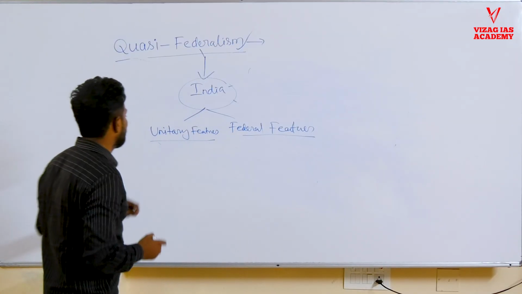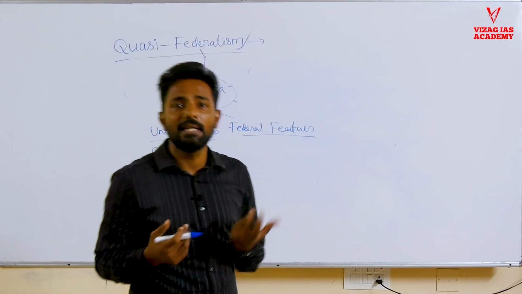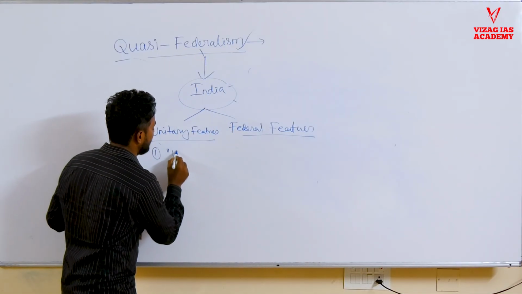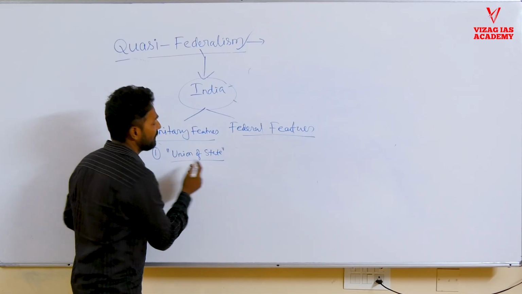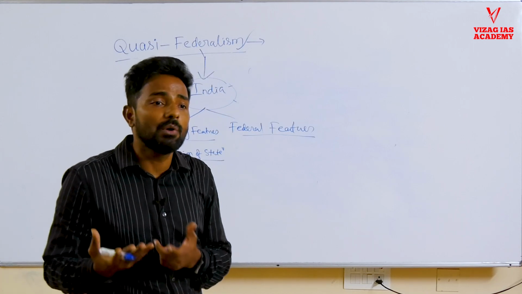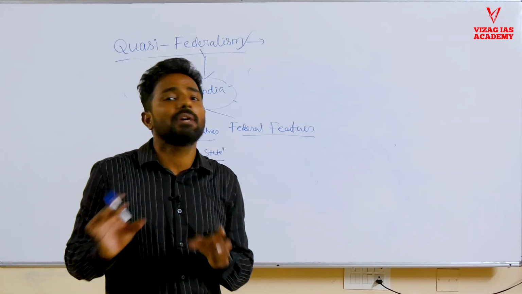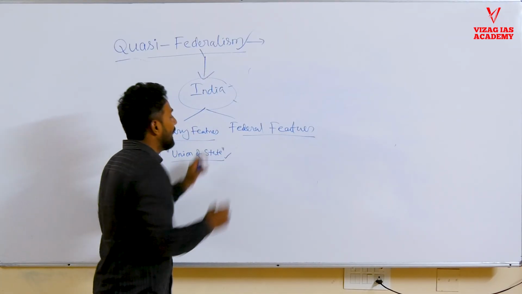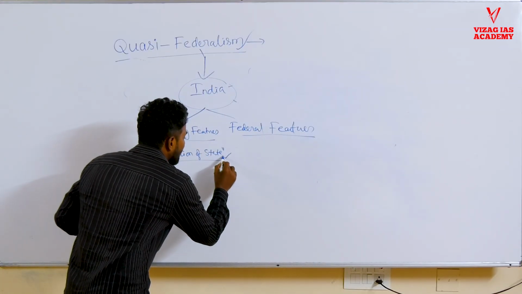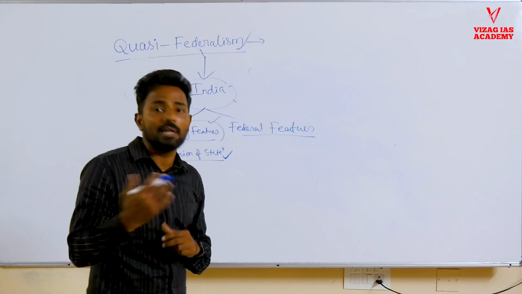The first and foremost point is that in the Indian Constitution, nowhere is it mentioned that India is a federal state. In Article 1 itself, they say India is a union of states. So whenever we talk about India, we call it the Indian Union, not the Indian Federation. Just like the American Federation, or the Australian or Canadian Federation, we don't talk about India as a federation. We talk about India as a union, and there is no mention of the word federal in the Indian Constitution. So this is one example that India has unitary features. It is a union of states, not a federation of states.